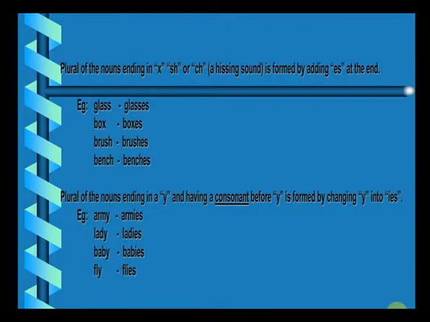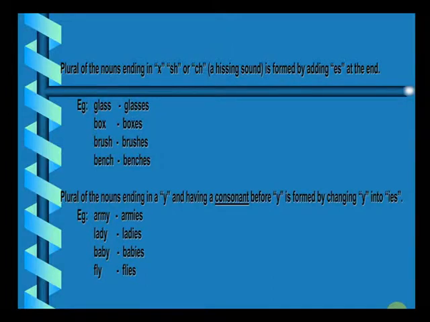The plural of nouns ending with s, x, sh, or ch, a hissing sound, is formed by adding es at the end. For example, glass, which is ending with s. In that case, you would add es to it because it's already ending with s.